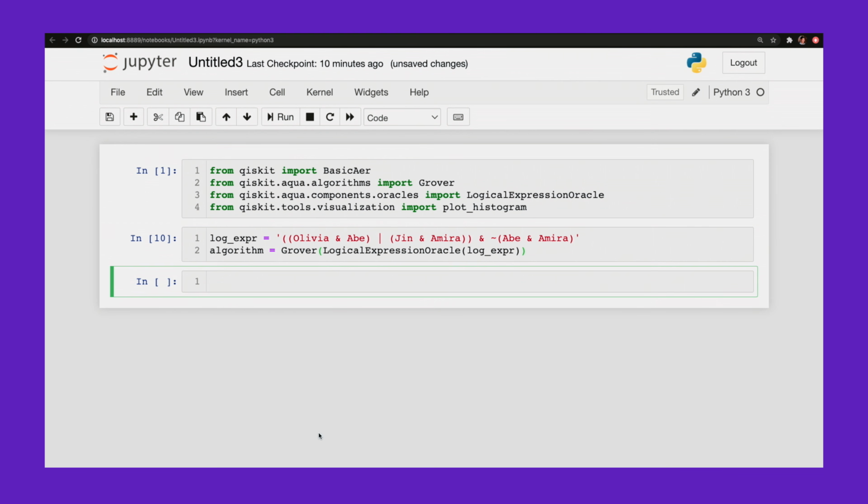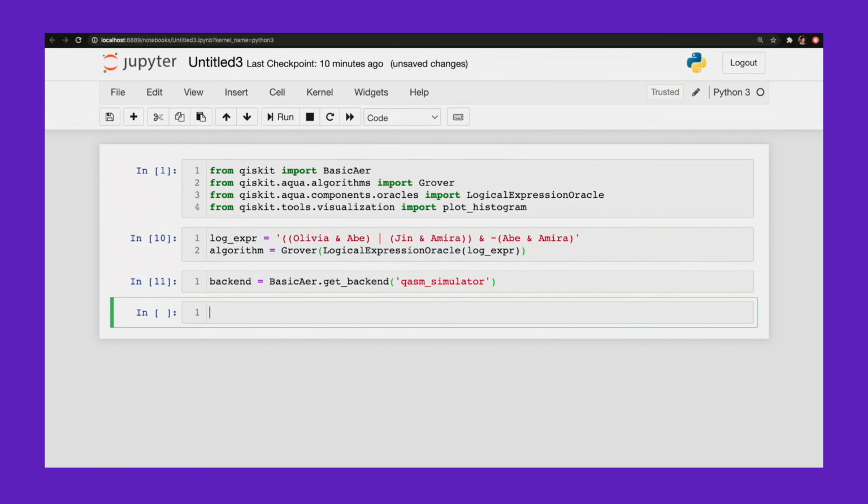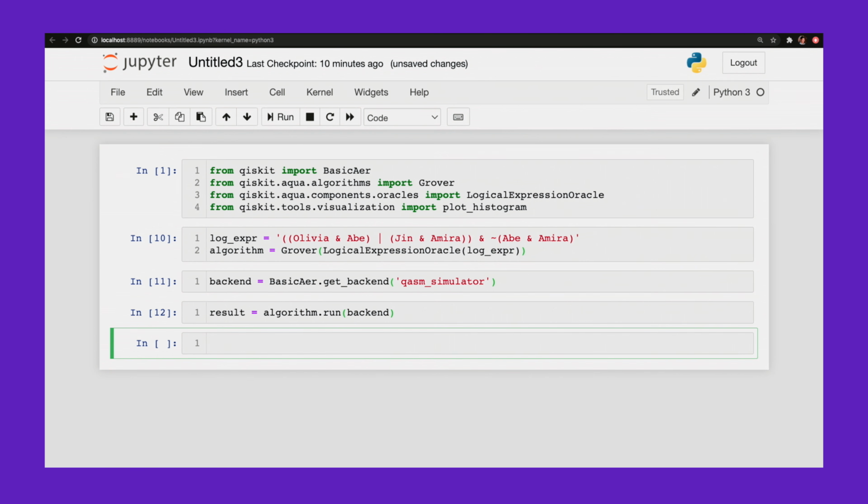Okay, good. I'm gonna get my backend. So I'm gonna grab the BasicAer simulator, from which I'll grab the QASM simulator. Okay, good. Now let's run this algorithm. Okay, good.